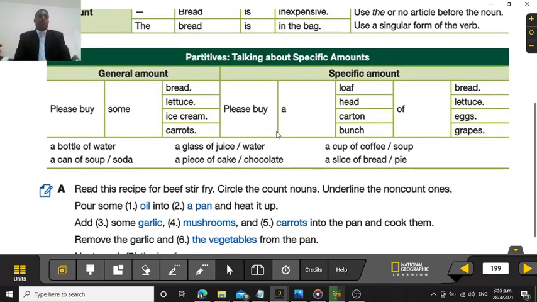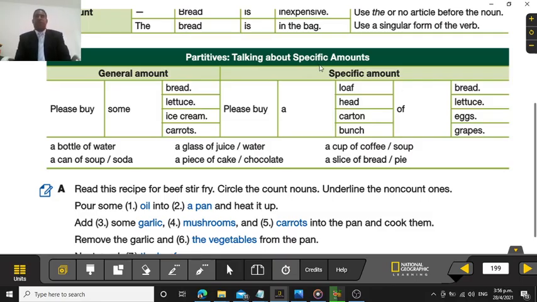When we were talking about them, in order for you to understand a little more, it says here general amounts and the things that we use in order to express or to specify those amounts. It says here, please buy some. So you got here bread, that is not countable, lettuce, ice cream, carrots. So for everybody, you can use some. Please buy a. In this case, you can only use a for the things that are countable. A loaf, a head, a carton, a bunch. And these things are countable. Of bread. So bread is not countable, but a loaf of bread is countable.